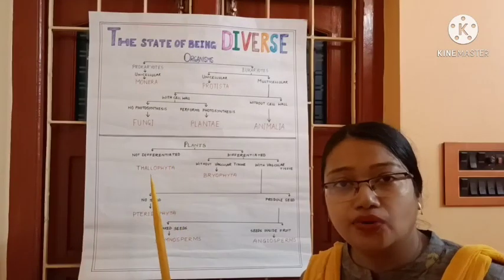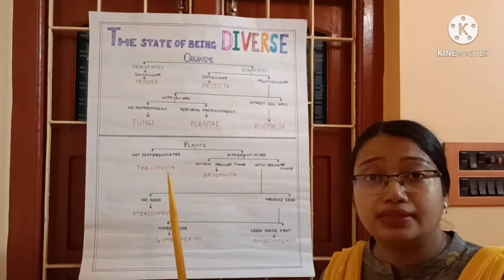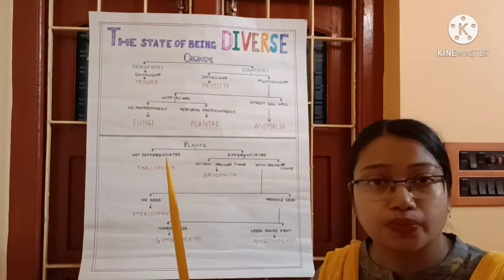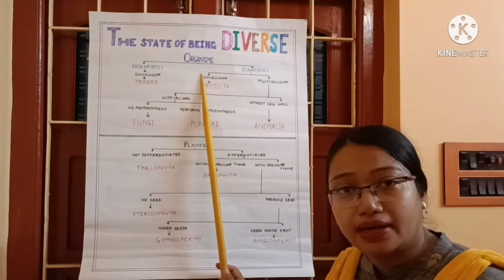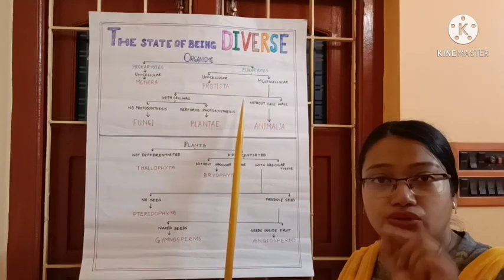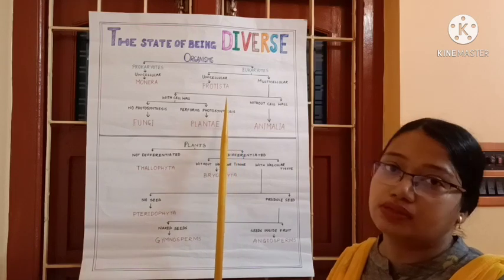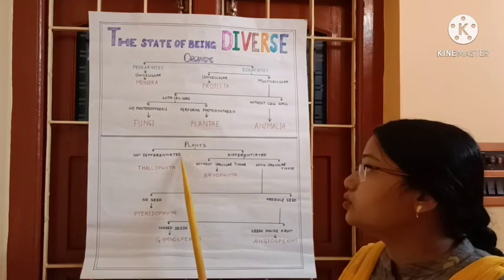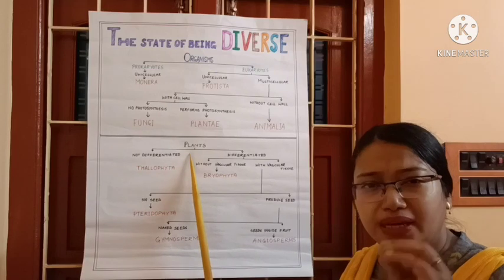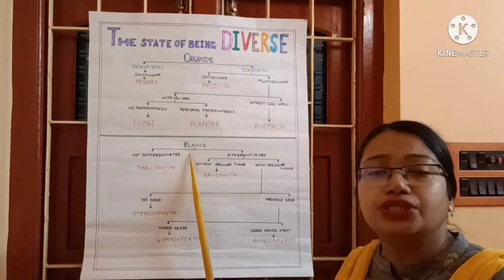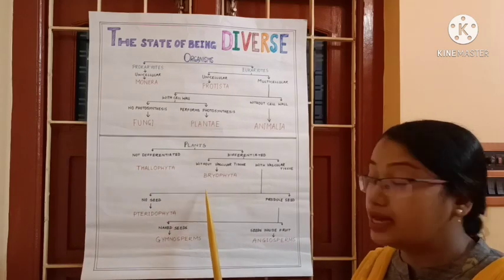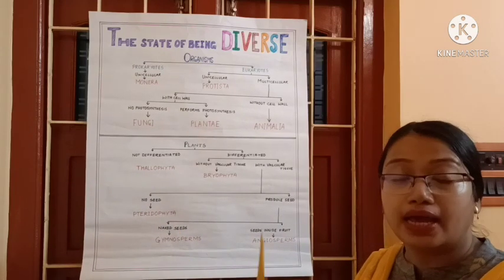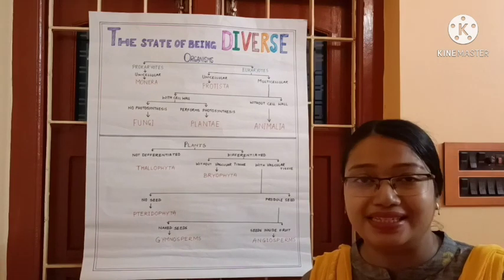Now in this chart, we have the summary map of the overall thing which we are going to study. Here we have seen how all the organisms are categorized into different types based on certain very important diagnostic characteristics. Even in the kingdom Plantae, we have the basic idea of how the classification is done. We are going to study Thallophyta, Bryophyta, Pteridophyta, gymnosperms and angiosperms in a bit more detail. So let us continue with that part.